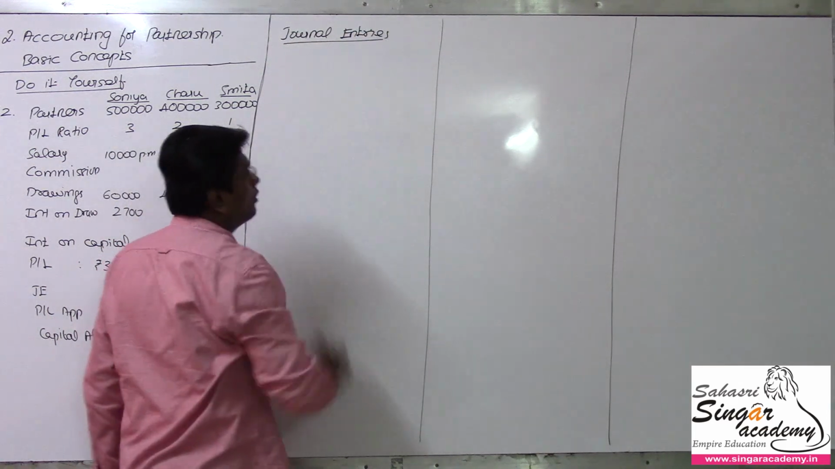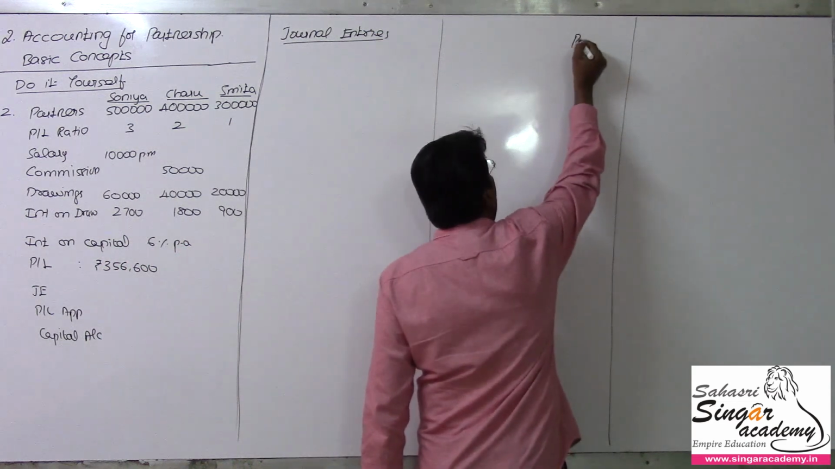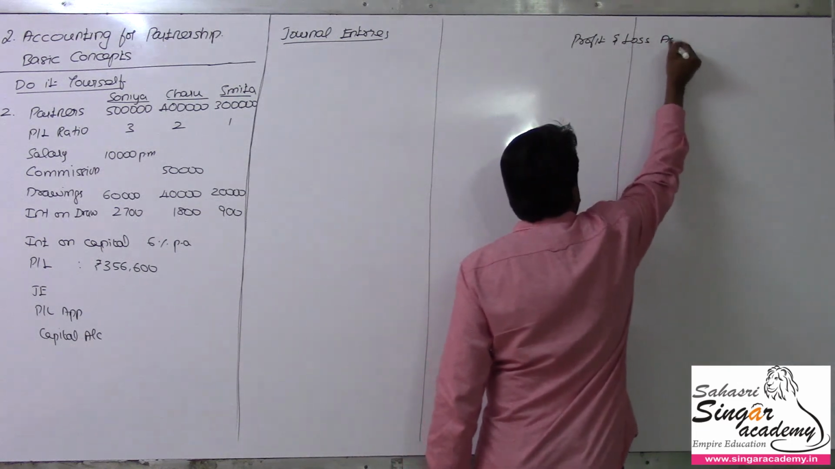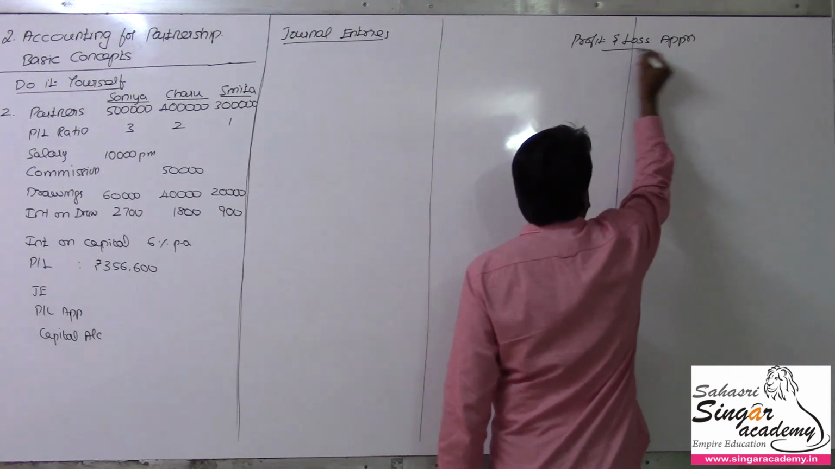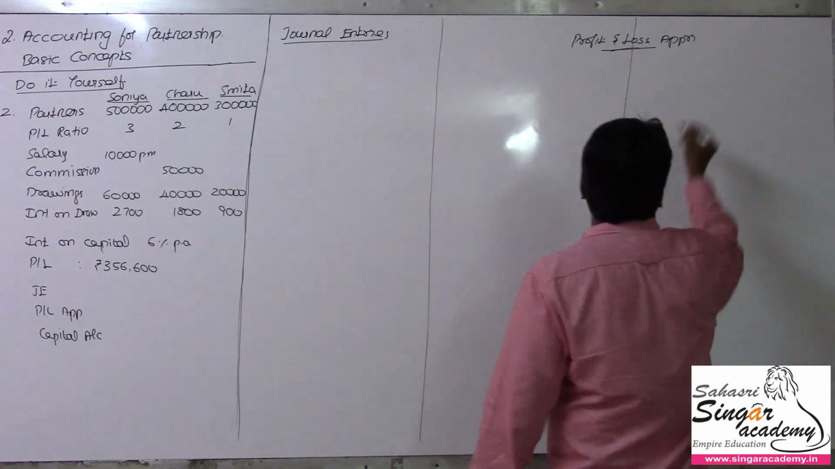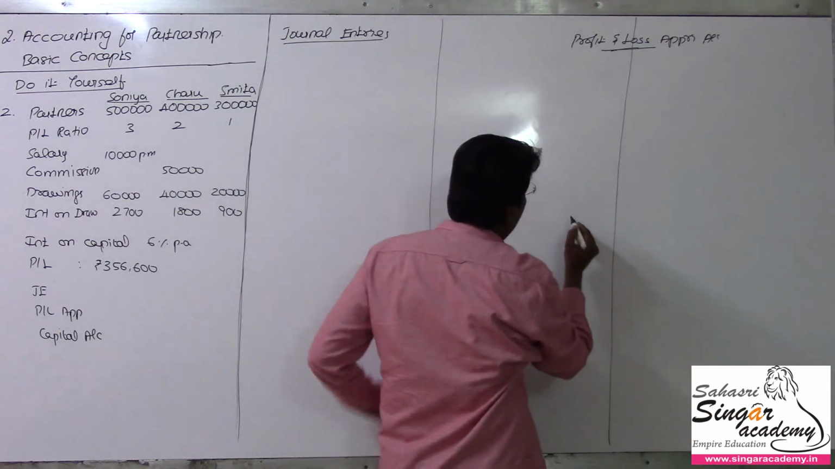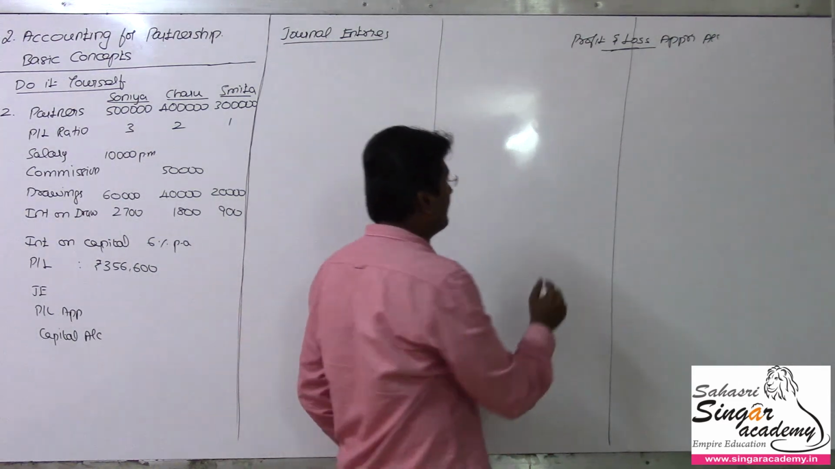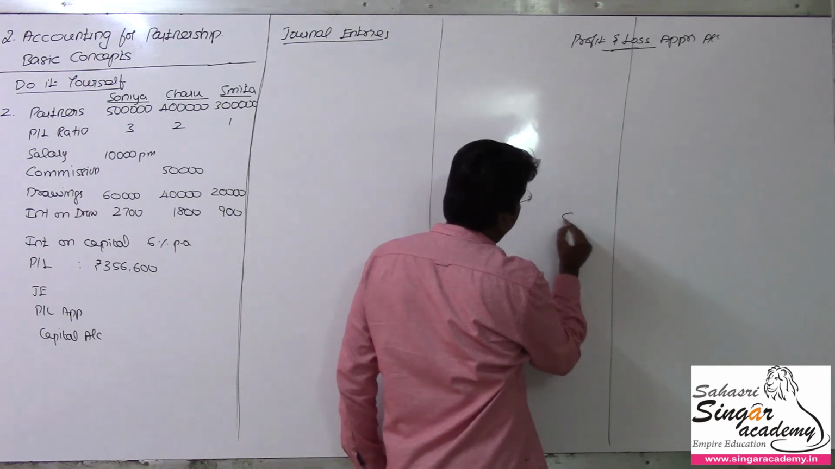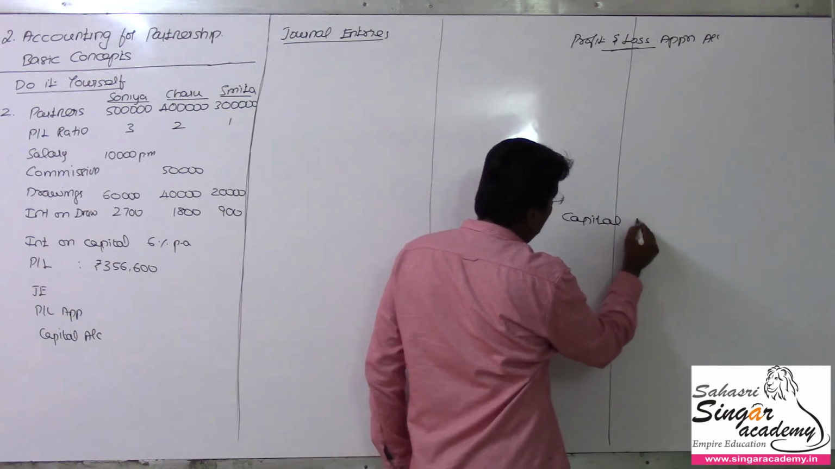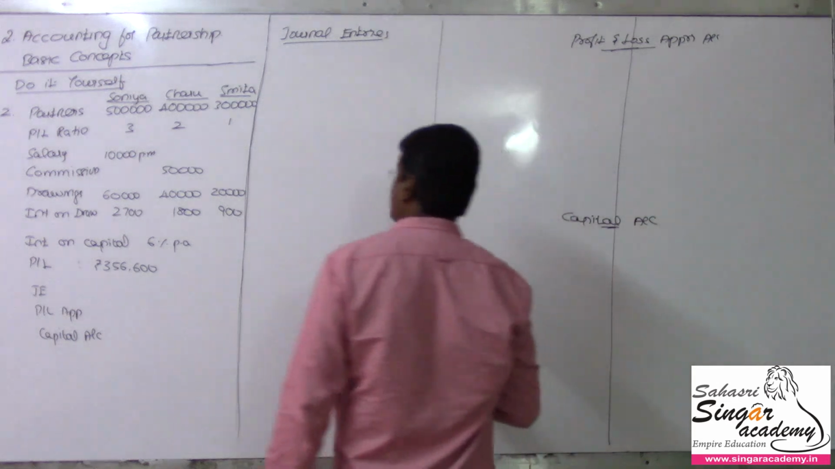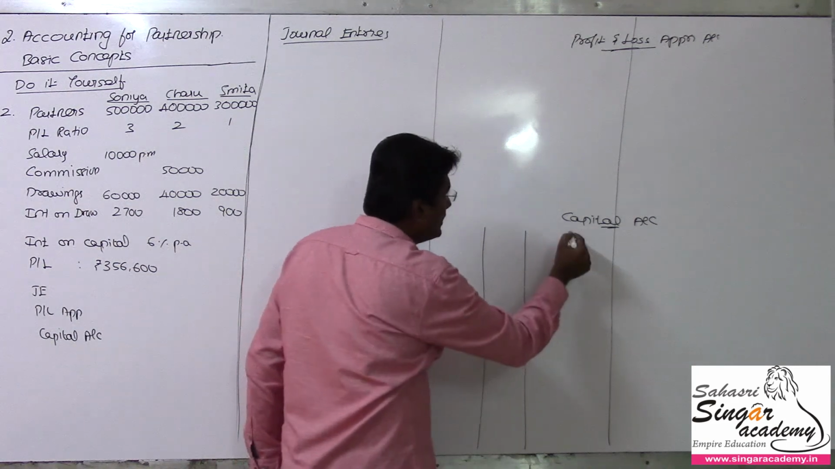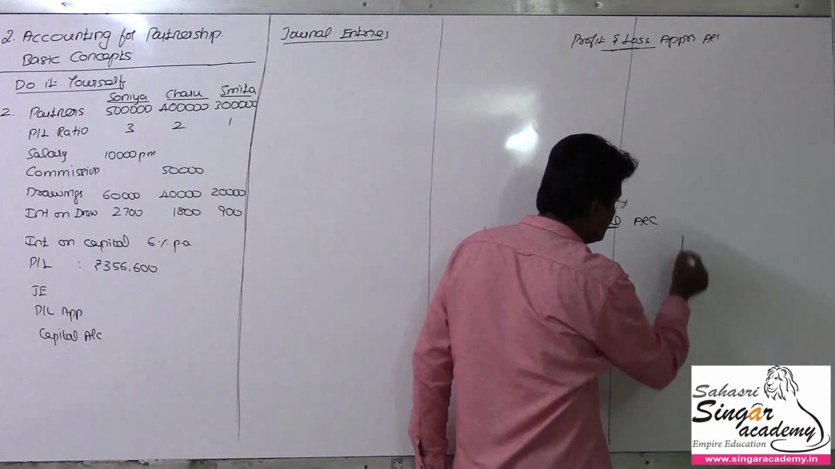So I have to open the profit and loss appropriation account, and then the capital account. As nothing is stated and there is no current account, we assume this is a fluctuating capital account. The capital account should have 3 columns as we have 3 partners. So for the 3 partners, I open the 3 columns here.